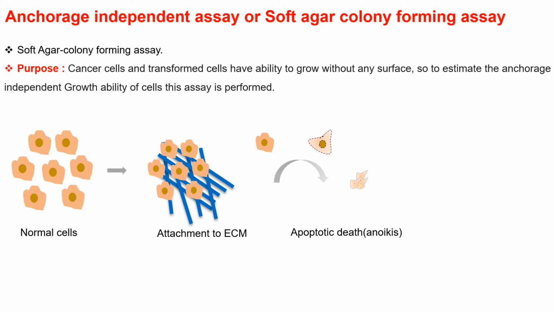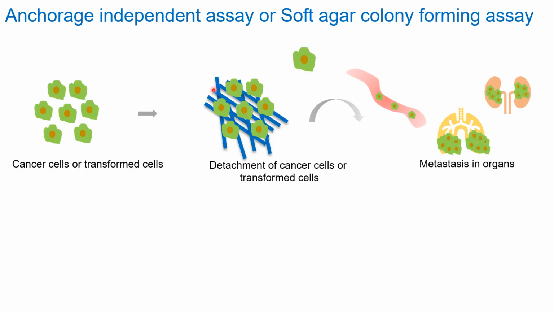But in the case of cancer cells, what happens? Cancer cells start detaching from the extracellular matrix, and these cells travel through the bloodstream or the lymph system, and they start growing in other organs, right? They start growing in the place of other organs and start metastasizing, and this process is known as metastasis. So to measure this property of cancer cells, whether they can grow without a surface or not, we use the anchorage independent assay.